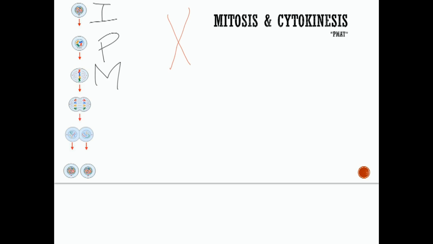The next phase is called anaphase. I'm going to put an A for anaphase. The chromosomes are pulled in opposite directions. So they start to separate. They are pulled to opposite sides of the cell. Notice one sister chromatid goes this way and the other side of this red one goes this way. So during anaphase, they're being pulled apart.